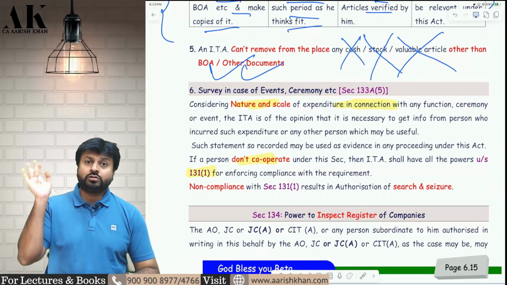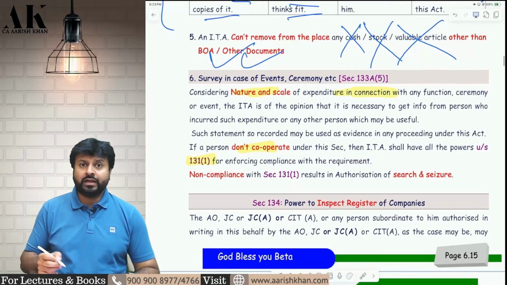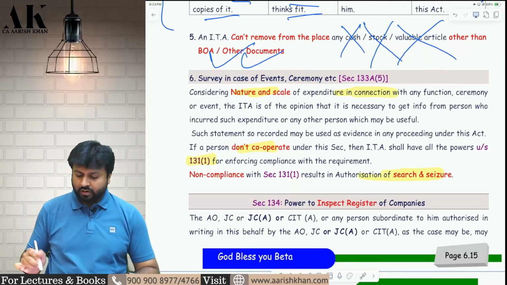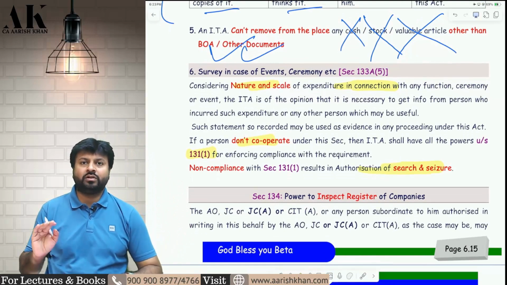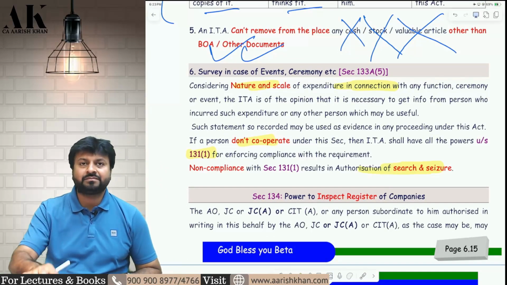Now, if you don't cooperate in survey, then the department will send you a summon notice under 131(1). And if you don't cooperate in summon also, then I have told you earlier, non-cooperation of summon leads to what? Authorization of search and seizure. They may do search and seizure against you. I hope it is clear to all of you. Is it clear? Please tell me.